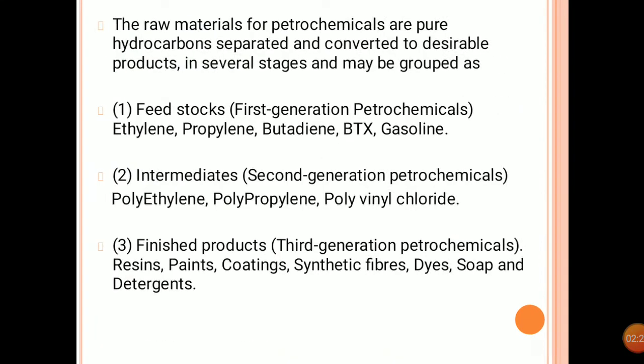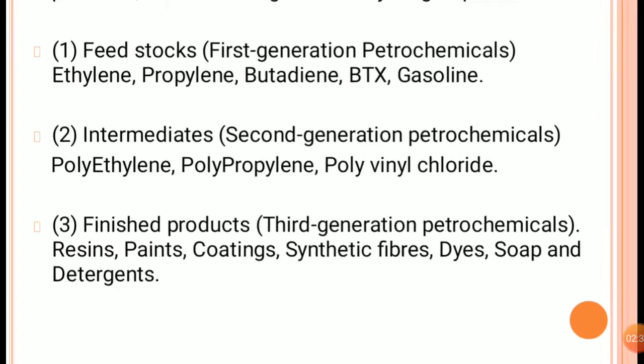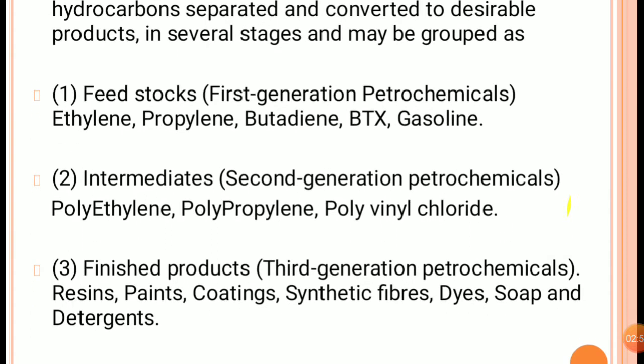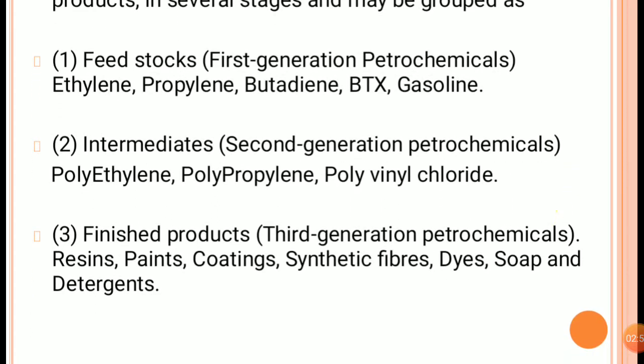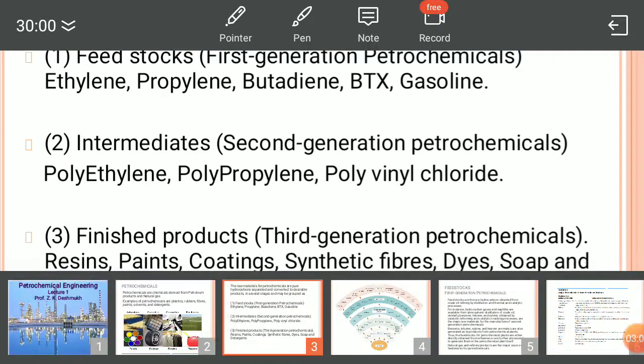Now you see the next slide. There are a number of steps involved in the petrochemical industries. The raw materials for petrochemicals are generally pure hydrocarbons, which are separated and converted to desirable products, and it involves several stages. The first step is the first generation petrochemicals.